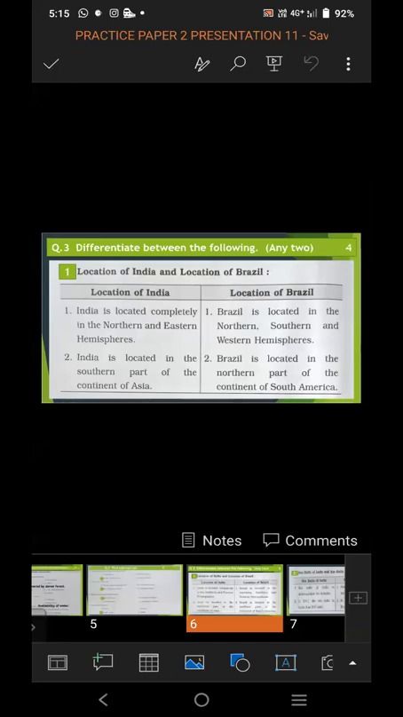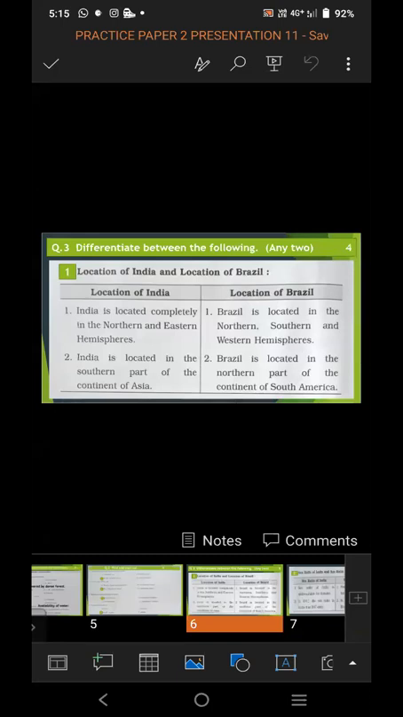It is of 4 marks. So one answer is for 2 marks. And you have to attempt any 2 answers from the given 3. The total marks for question number 3 is 4. So differentiate between the following. 3 options are given. Any 2 you have to attempt.